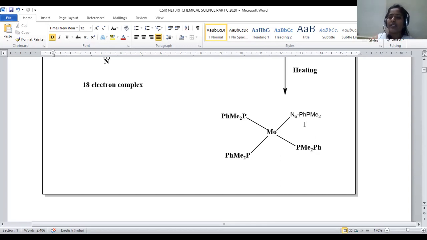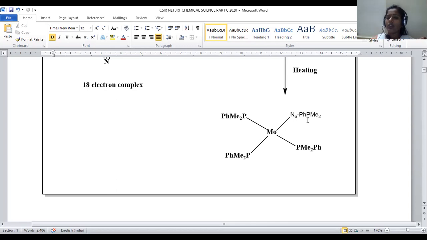What is meant by linkage isomerism? Within the molecule, we replace one donor atom of the ligand with another. Initially phosphorus is releasing electrons. Now the phenyl ring is donating electrons to the metal, 6 electrons. Benzene is a 6 pi electron system, able to release 6 electrons. Hence we denote this as eta 6. This is not N6, it is eta 6. Eta 6 stands for 6 electrons given by this phenyl ring. Here the donor is the phenyl ring rather than phosphorus. So this is a kind of linkage isomerism.